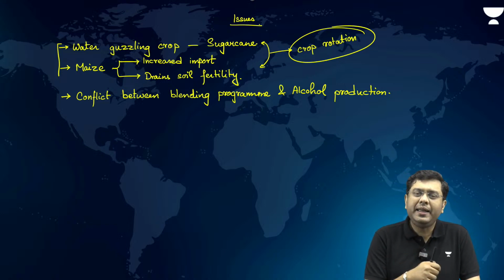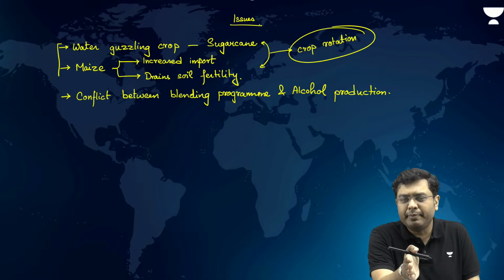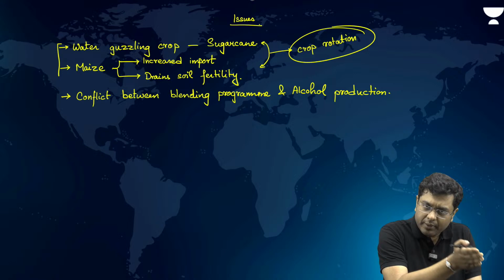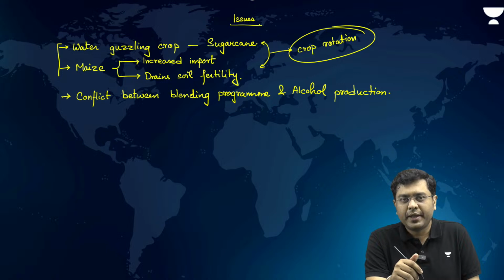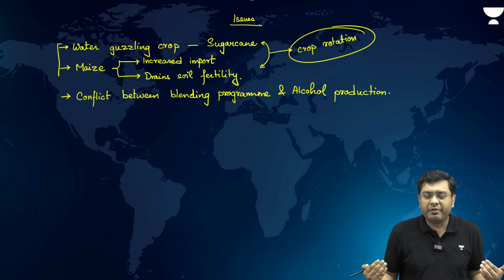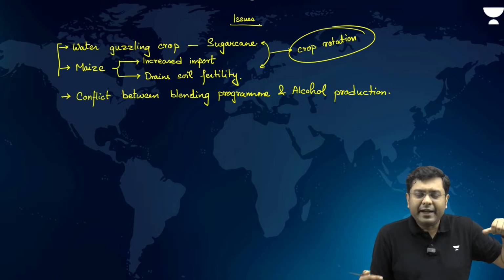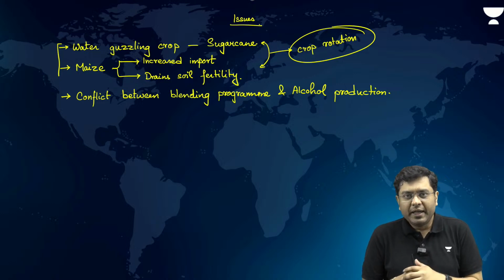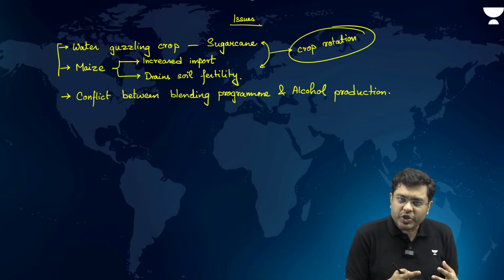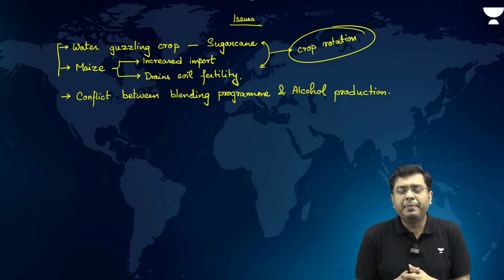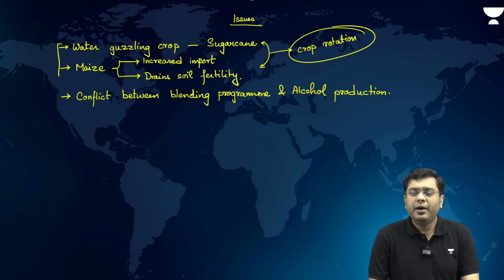And then eventually there needs to be a criteria fixed for the states where they can utilize this much amount of ethanol produced for, let's suppose, blending program, and for the rest for the alcohol production. Now, if the states want to increase their revenue, they have to increase the amount of ethanol that they are distilling out, right? So the distillery capacity will be improved. And then eventually the automobile manufacturers need to also pitch in better research, better development of the third and the fourth generation biofuel. So these are some of the way forward.